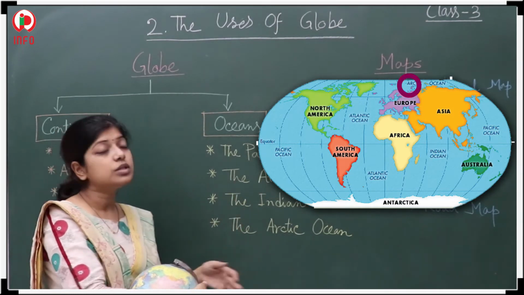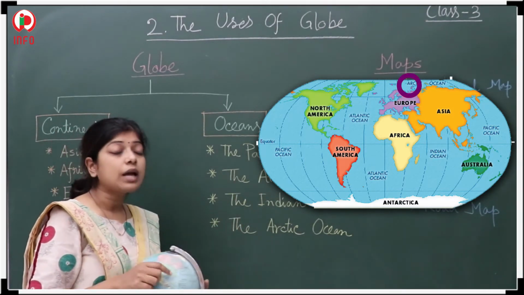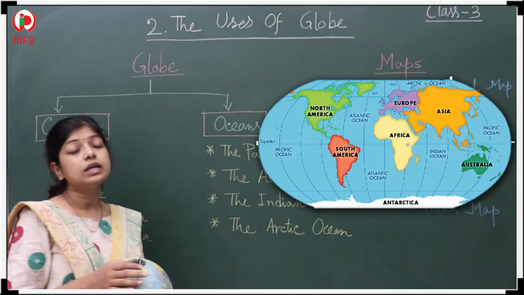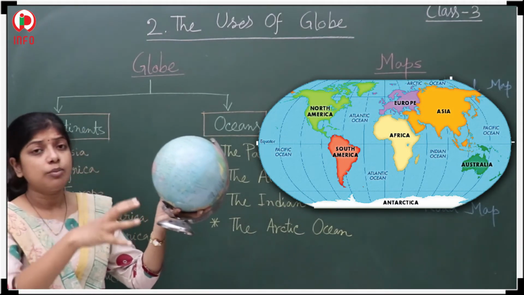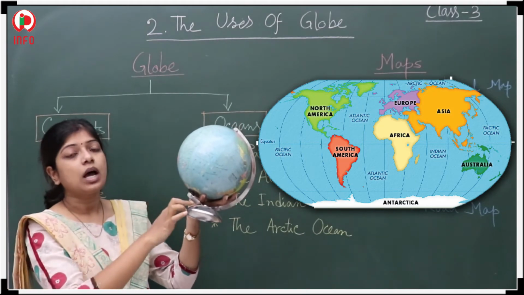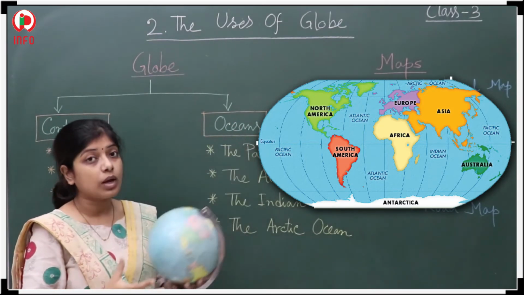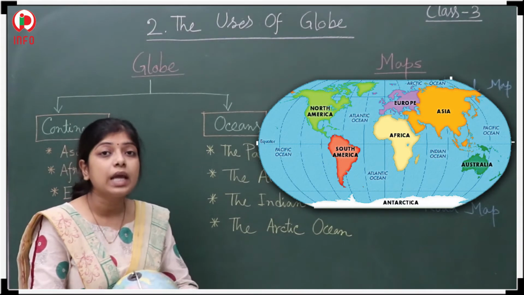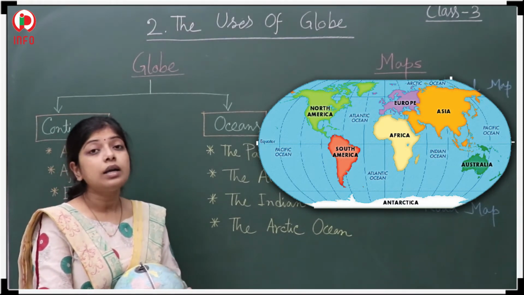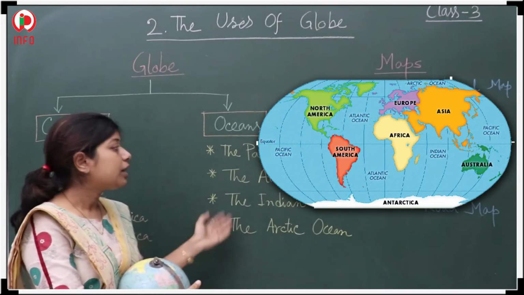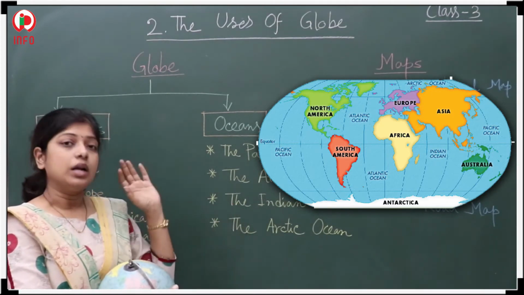Scientists nowadays consider that the nearby region of Antarctica is also one ocean, which they named the Southern Ocean or the Antarctic Ocean.